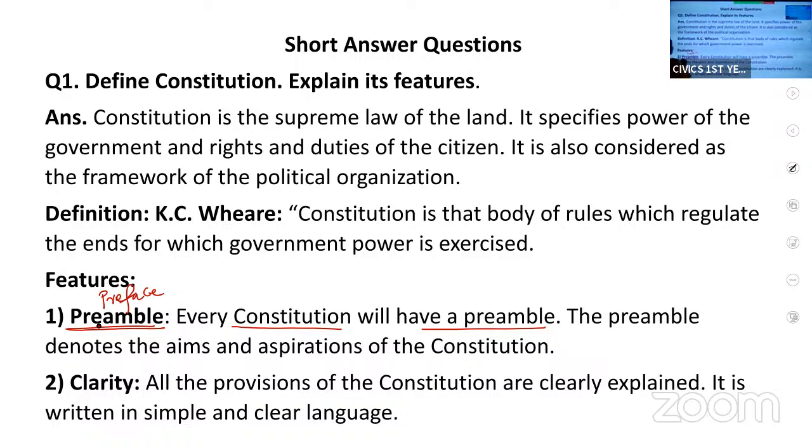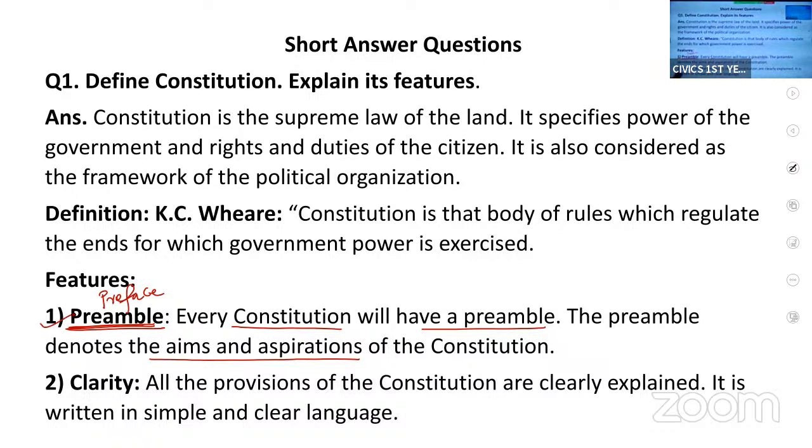Similarly, when you see the preamble of the constitution, you will understand the aims and aspirations of the constitution. I hope I am clear with this point.